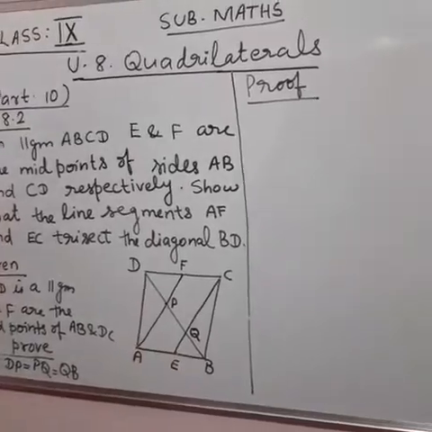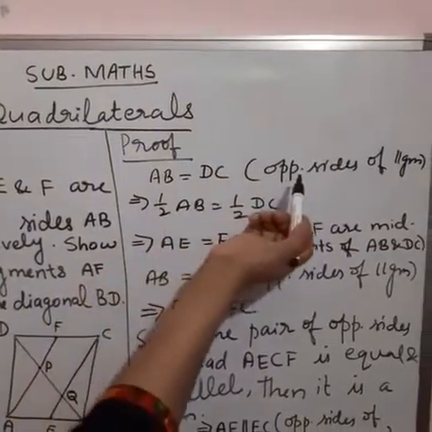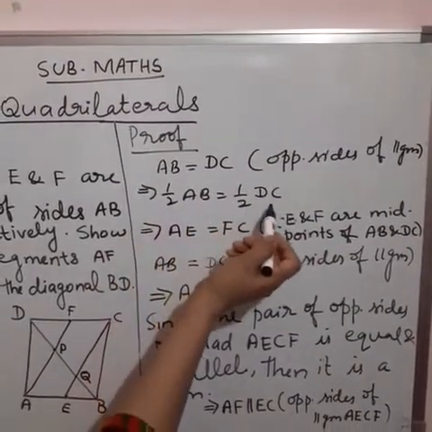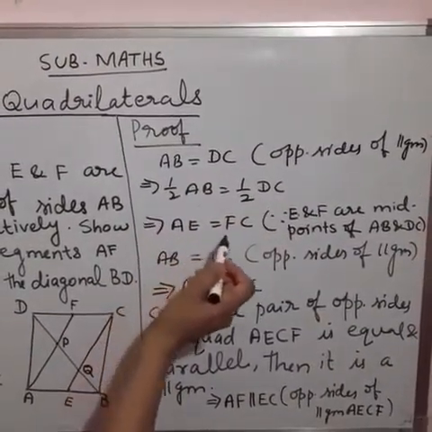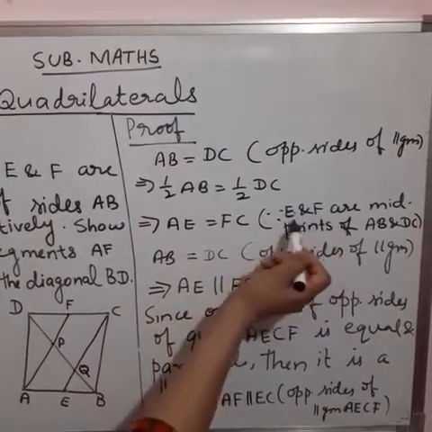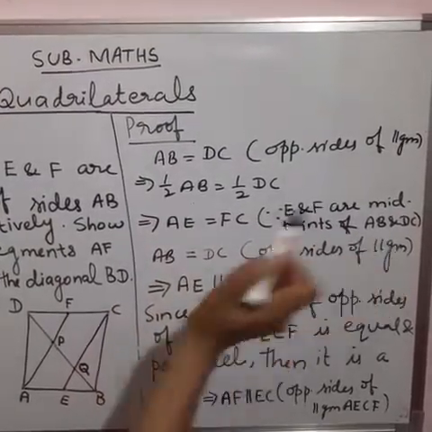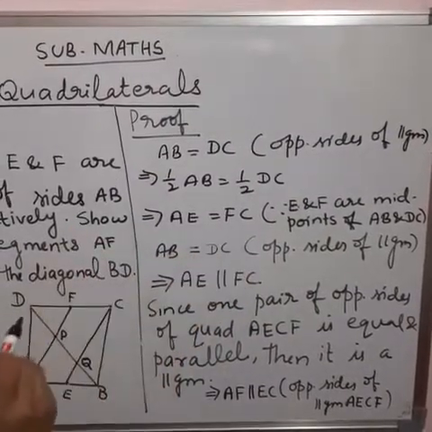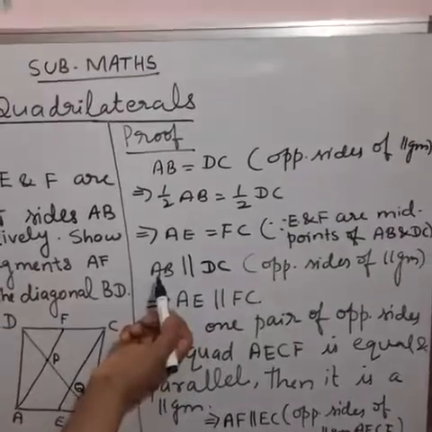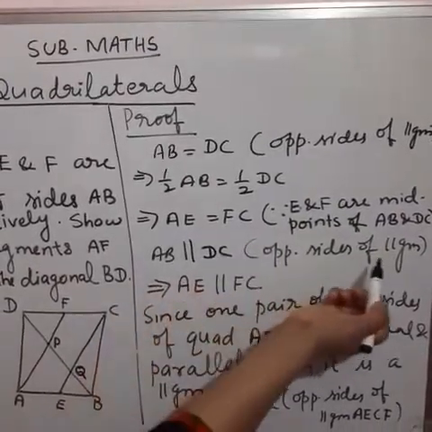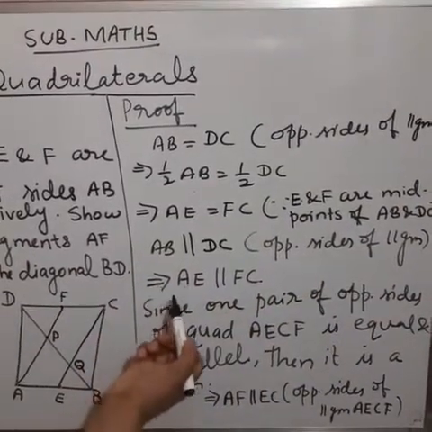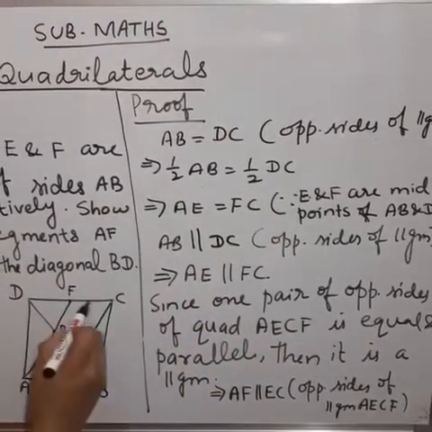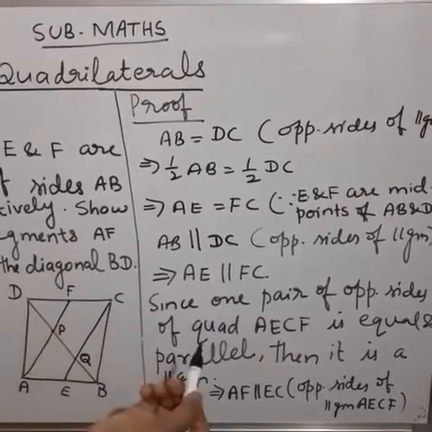So let's write that. AB is equal to DC, opposite sides of parallelogram. Therefore, half of AB is equal to half of DC. That means AE is equal to FC since E and F are the midpoints of AB and DC. So, we have proved AE is equal to FC. Now, also AB parallel to DC, opposite sides of parallelogram. That means AE parallel to FC. If AB parallel to DC, then AE parallel to FC. Parts of parallel lines are parallel.